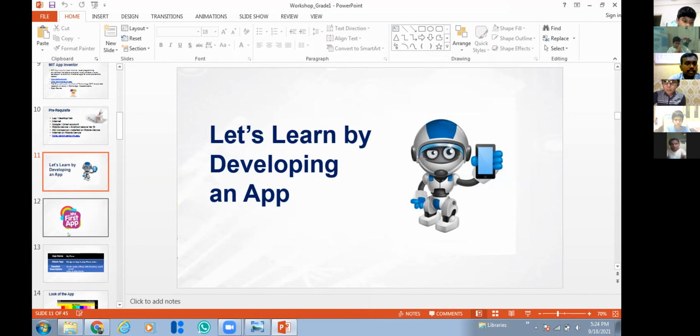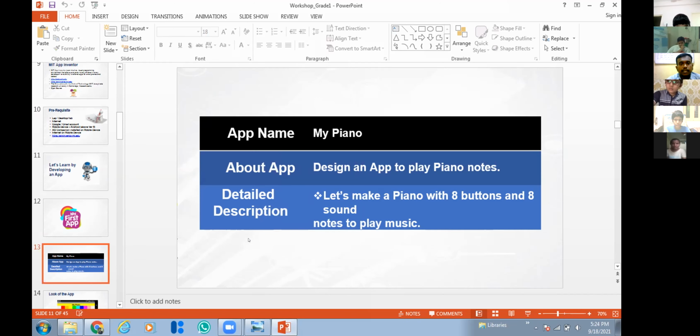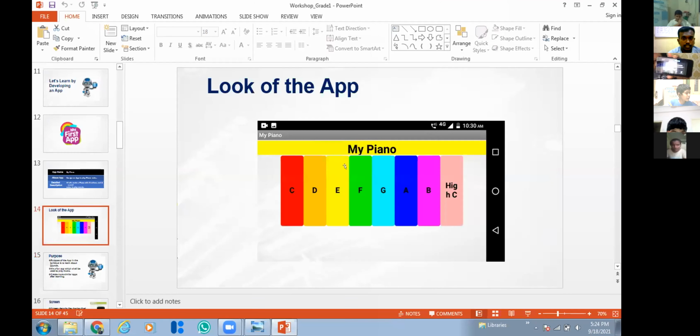Okay, so now listen, students. The first app we are going to learn today is the piano. I'm going to teach you how to develop the piano app. You know the piano, right? The musical instrument to play music. This is the piano app design. In a basic piano you may see there are 7 basic notes plus 1 high note, which are nothing but sa, re, ga, ma, pa, da, ni, sa. So 7 basic notes plus 1 high note. This is what we are going to make today.